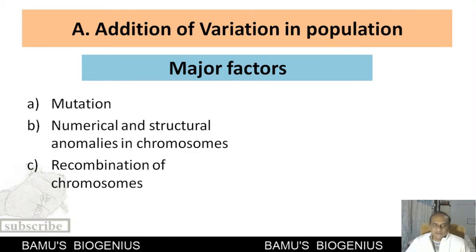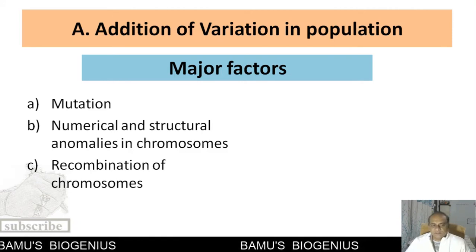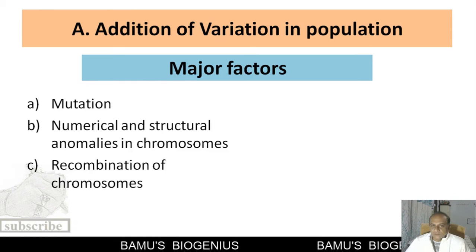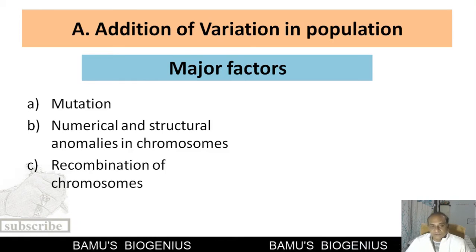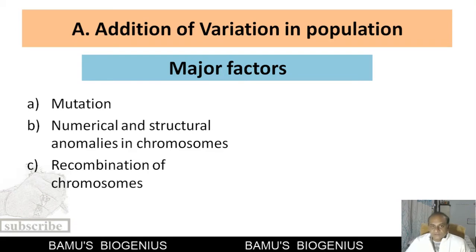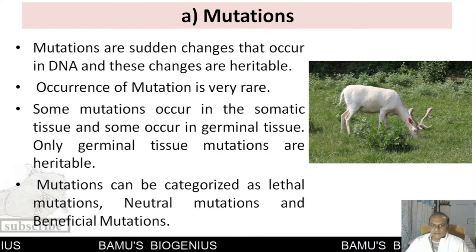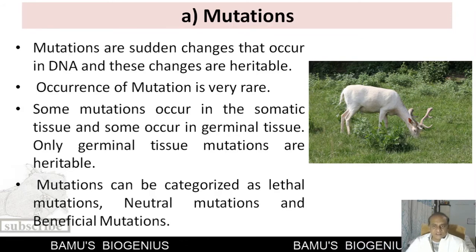The first major factor is mutation. The second major factor is numerical and structural anomalies in a chromosome. The third factor is recombination of chromosomes. All these three are considered major factors, and they are responsible for addition of variation in a population. We will discuss them one by one. The first point is mutation. Mutations are nothing but sudden changes that occur in DNA, and these sudden changes are inheritable.